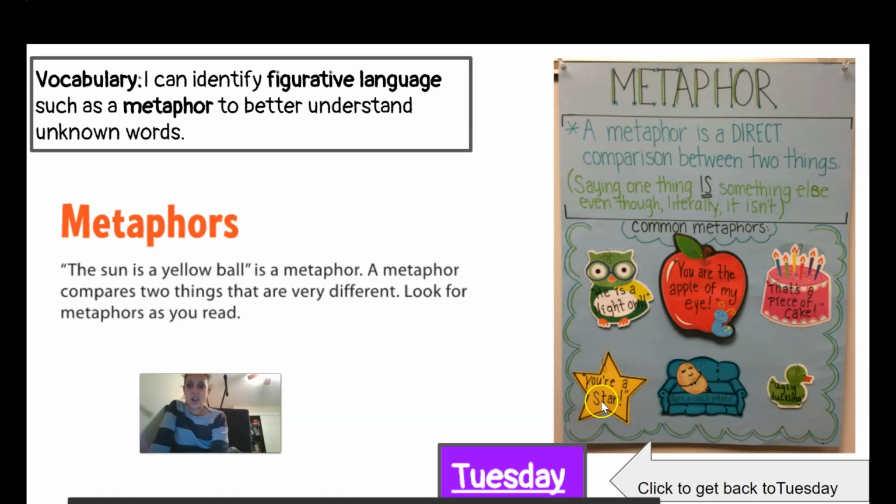You're a star. Well, stars are very bright in the nighttime sky. They're always shining. So it's comparing a person to a star, meaning that you are always shining. You're a star. You shine brighter than most people, or like a star in the sky shines brighter than the night.